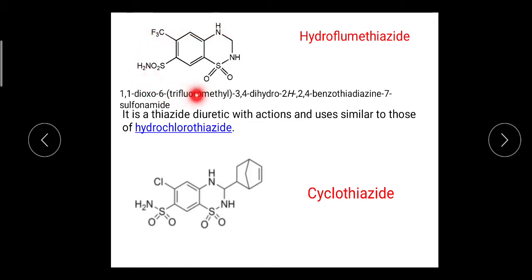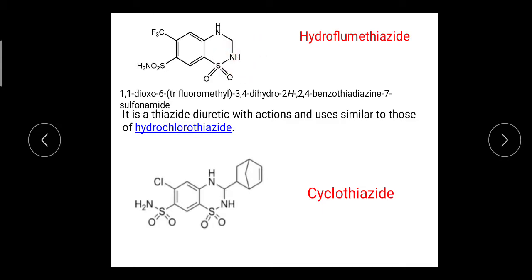See, this structure is similar to hydrochlorothiazide, only the chlorine is replaced by the trifluoromethyl group. The rest of the structure is the same as hydrochlorothiazide. Chemical name: 1,1-dioxo, sulfur having 2 oxygens, at 6 position trifluoromethyl. 3,4-dihydro indicates saturation between the third and fourth position, a single bond is there. 2H, as usual, means nitrogen is having a hydrogen.